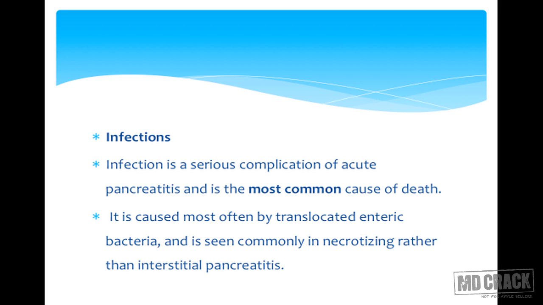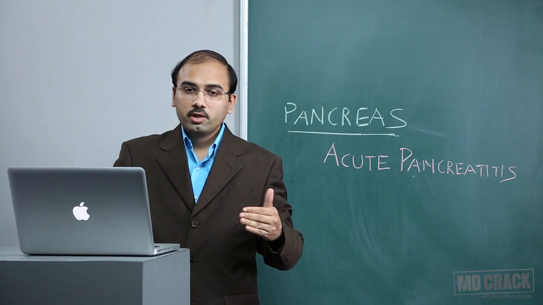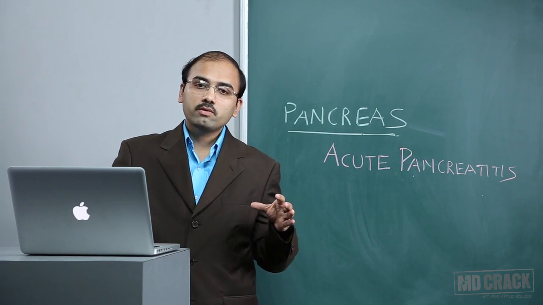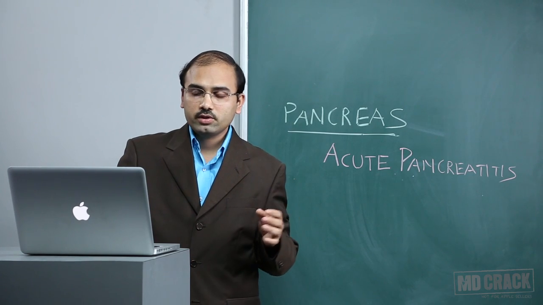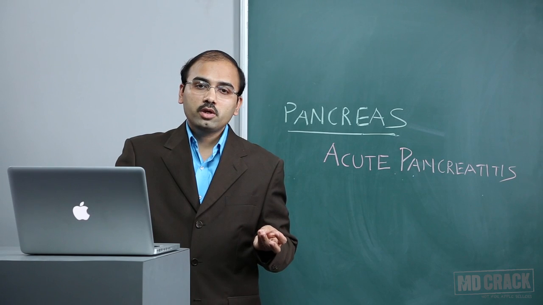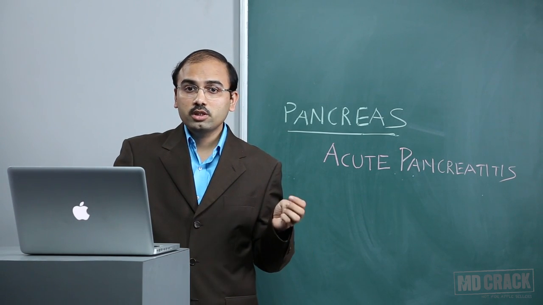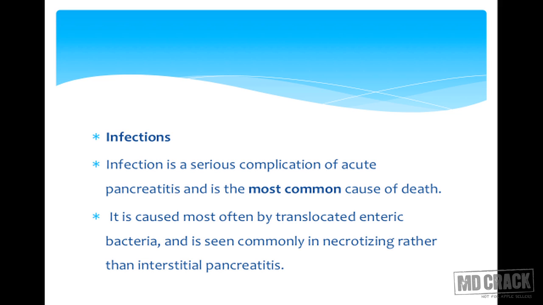It is the most common cause of death. So if you have got an MCQ question, which is the most common cause of death in acute pancreatitis, it is infection. It is not because of hemorrhage or other causes. It is only sepsis. It is caused most often by translocated enteric bacteria and is seen commonly in necrotizing rather than interstitial pancreatitis.